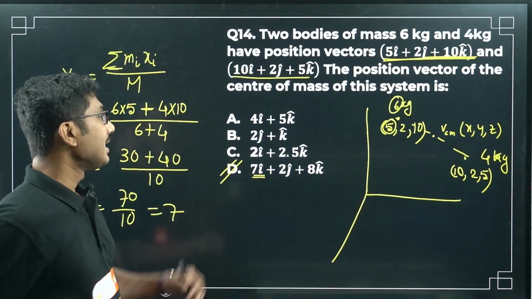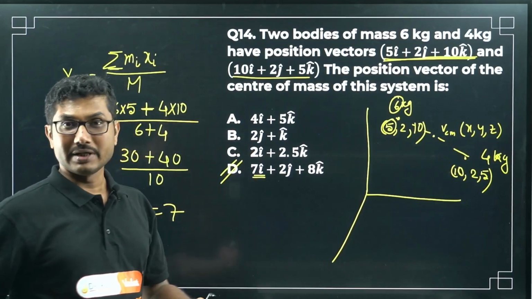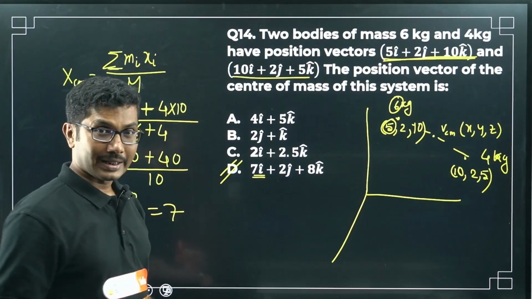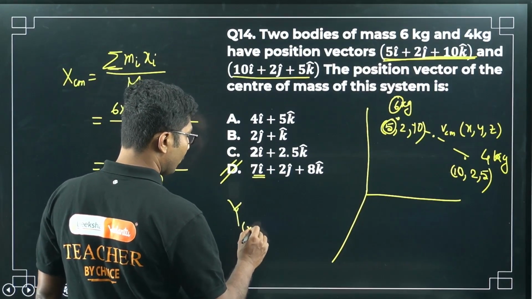But in case you find that there are two 7s or three 7s, then you have to solve for the next coordinate using the same method. So YCM, I am giving you the formula.